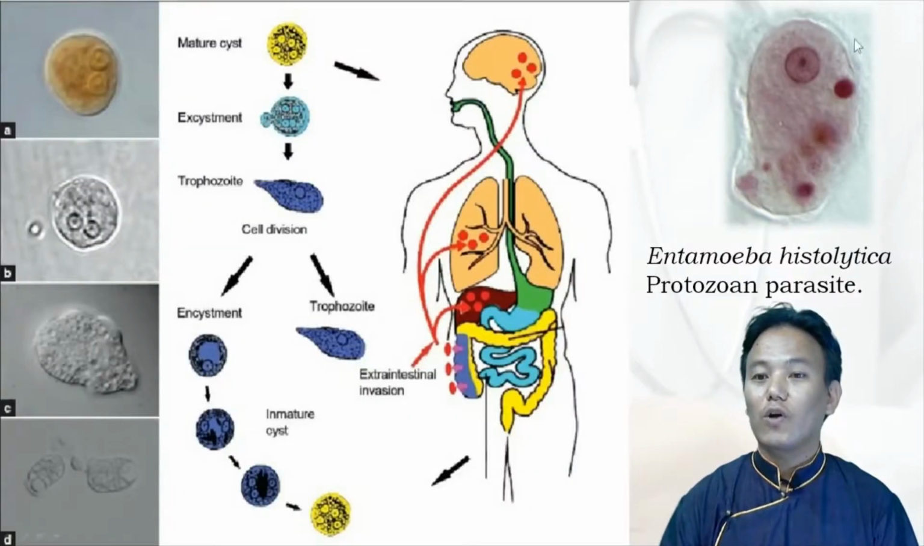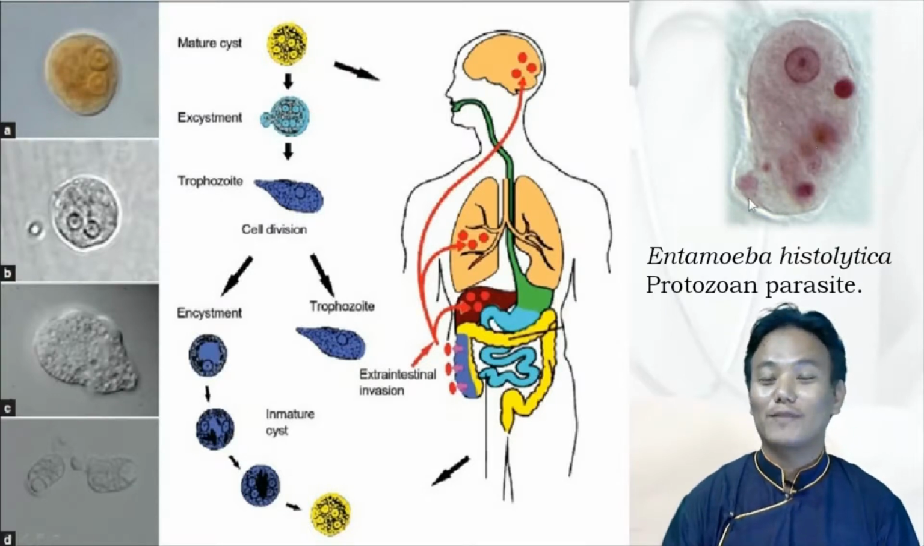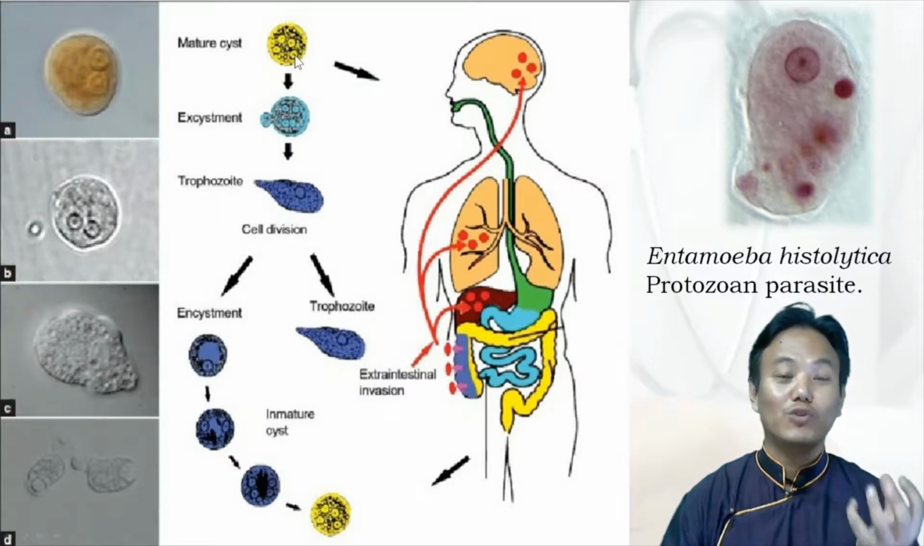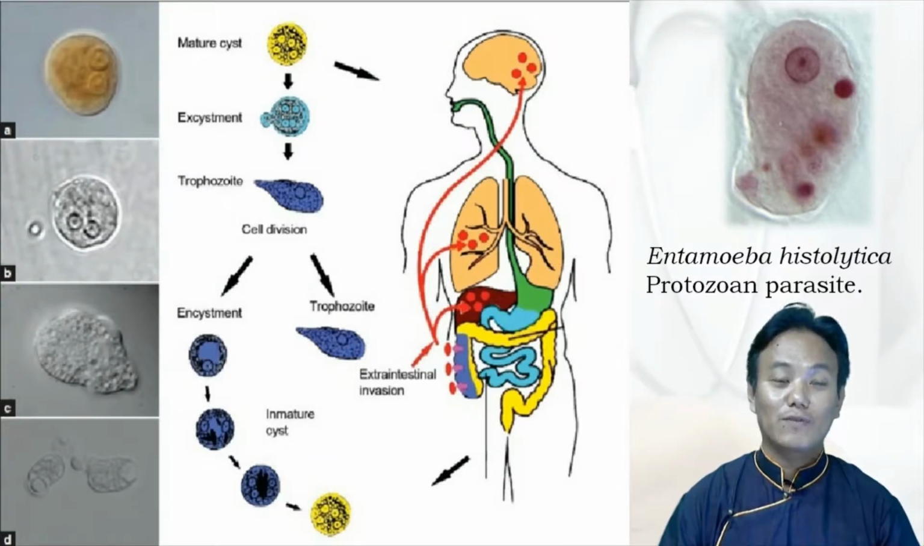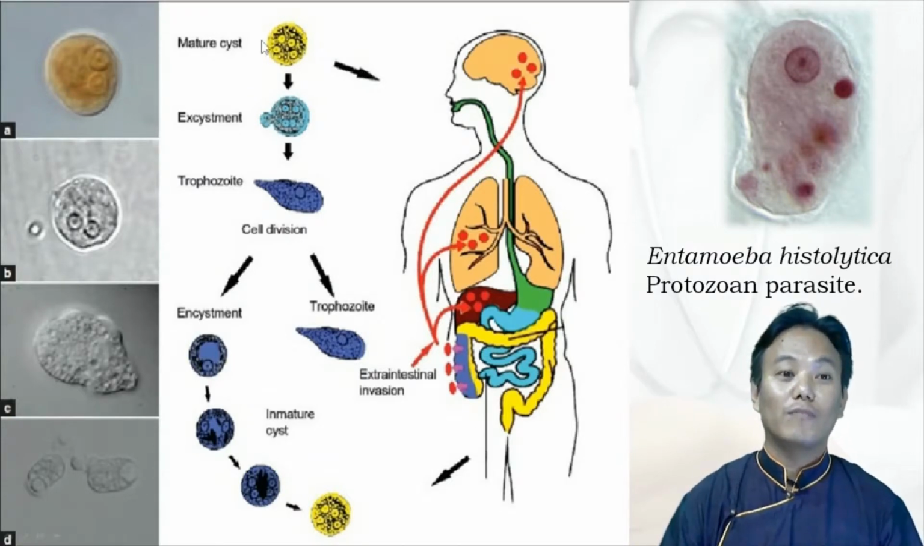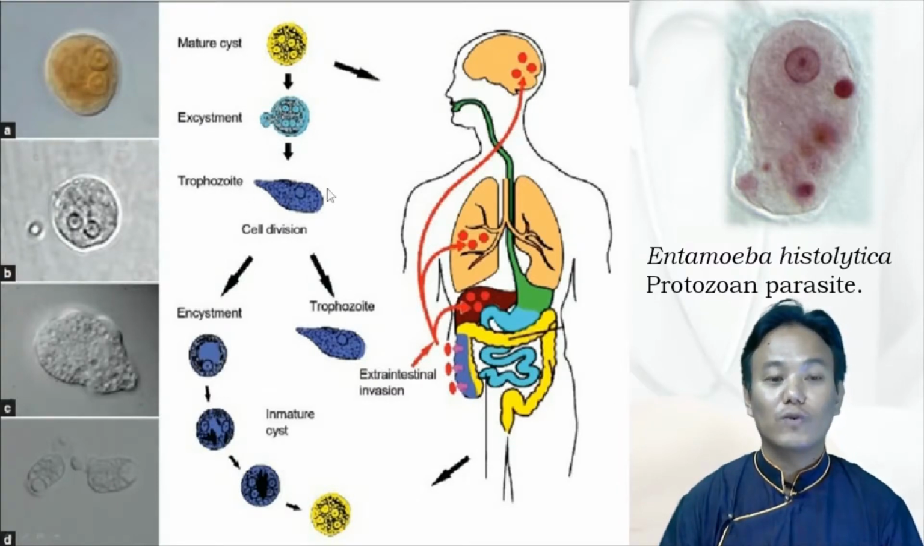Here we have the image of Entamoeba histolytica. This is the protozoan parasite which is responsible for causing amoebiasis. If you take a look at its life cycle, it enters our body in the form of mature cysts. Mature cysts are present in the feces of the infected person, and the mature cyst is the one which contaminates the soil, water, and food. When the mature cyst enters the body of the human being, it undergoes excystment. Excystment means the cyst will break and release the cells inside, and the cells inside are now trophozoites. The trophozoites are the infectious stage.